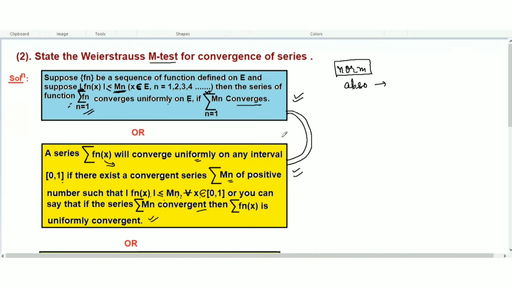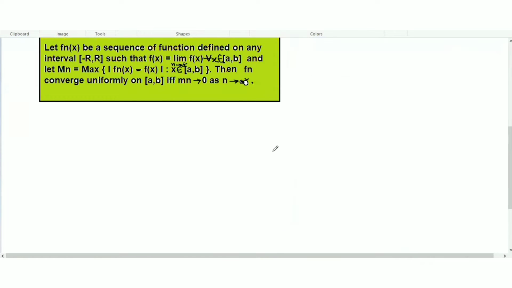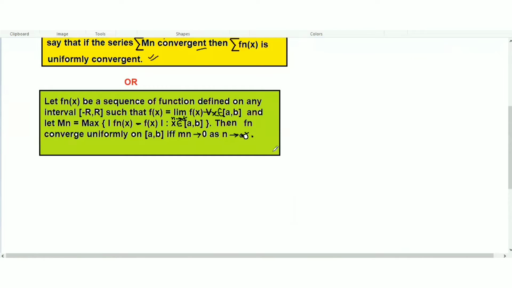And the third statement I have taken for when these two statements won't work, for a little bit tougher questions. When we won't be able to create the partial sum Mn here, then we will use this formula, this proof.